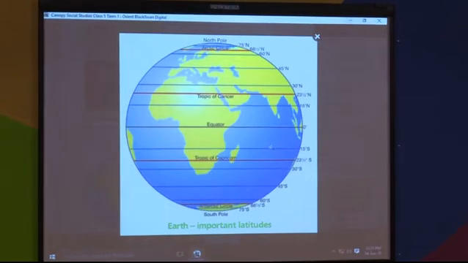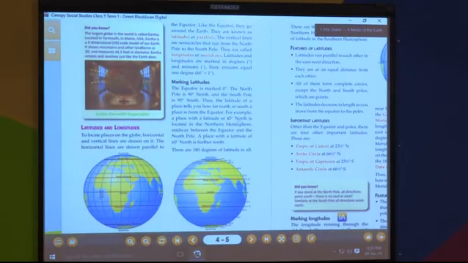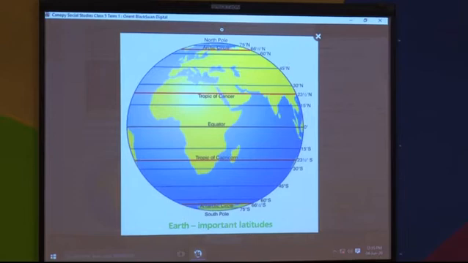Now here you can see the equator is at 0 degrees, and the next latitude is 15 degrees north, 30 degrees north, 45 degrees north, 60 degrees north, 75 degrees north, and the pole here, this is 90 degrees. We cannot see 90 here because here it is the north pole. But the north pole and south pole are at 90 degrees.